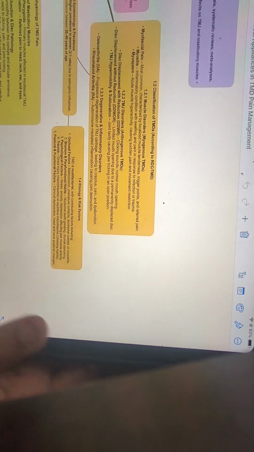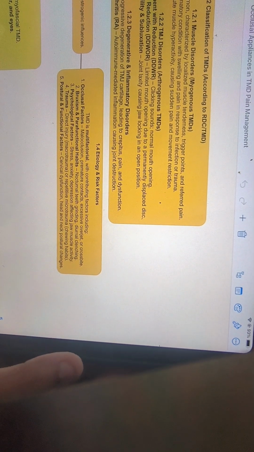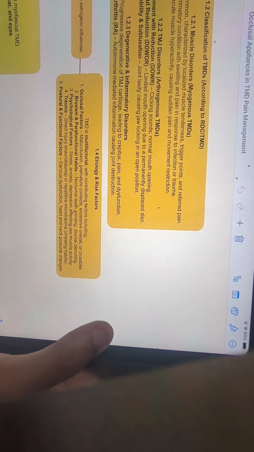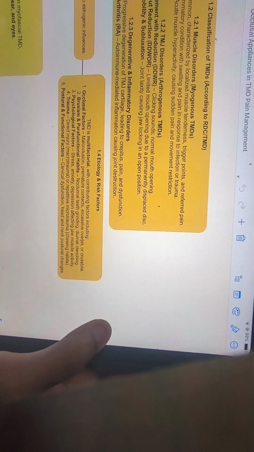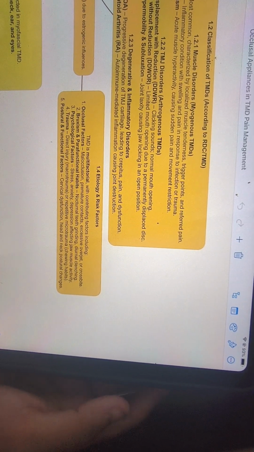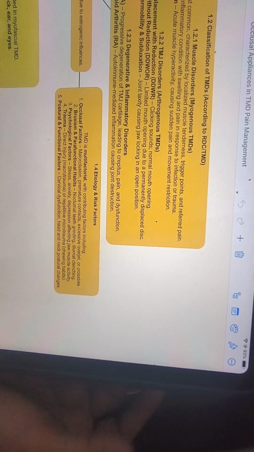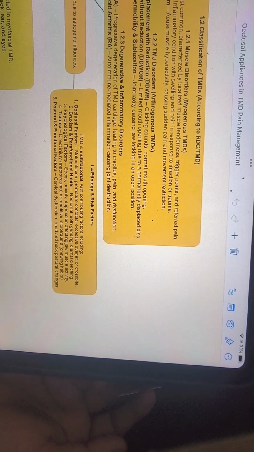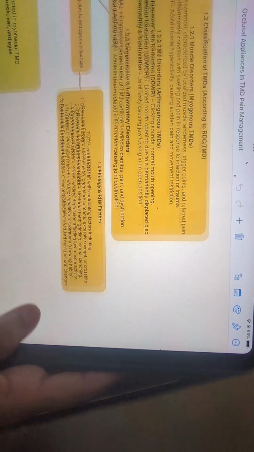Etiology and risk factors: it is multifactorial, with contributing factors including occlusal factors, malocclusion, premature occlusal contacts, excessive overjet or crossbite; bruxism and parafunctional habits, nocturnal teeth grinding, diurnal clenching; psychological factors, stress, anxiety, depression affecting jaw muscle activity; trauma, direct injury, macro trauma or repetitive micro trauma, that is chewing habits; postural and functional factors, cervical dysfunction, head and neck postural changes.